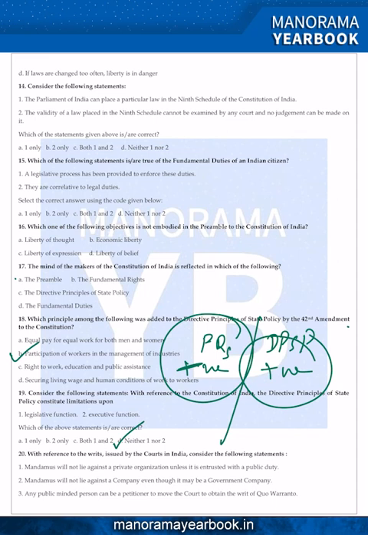Then question number 21, regarding amendments. We know that Article 32 talks about writs. Article 32 talks about 5 writs: habeas corpus, mandamus, prohibition, certiorari, quo warranto.